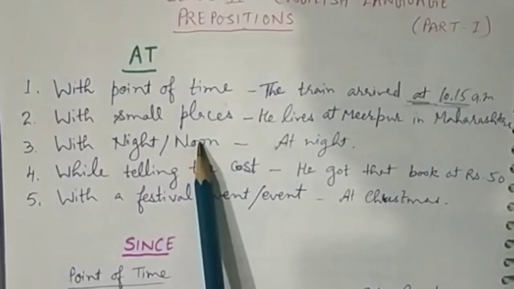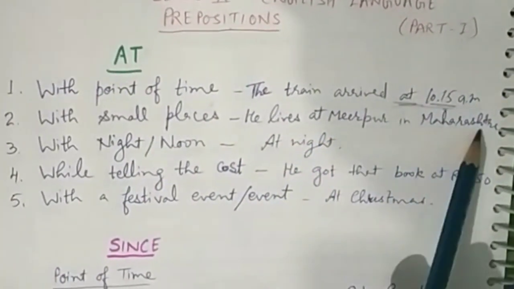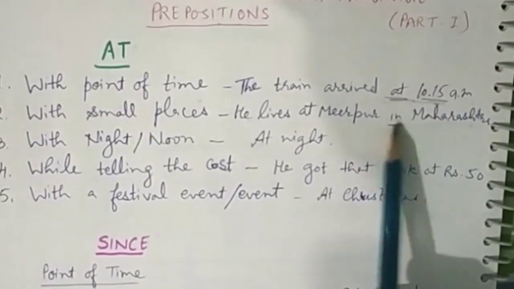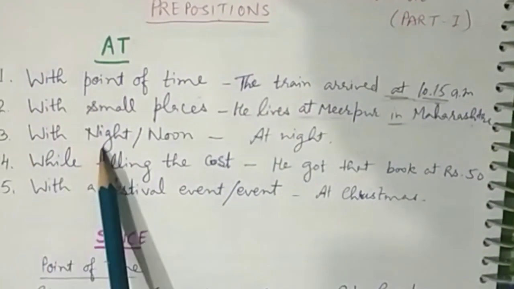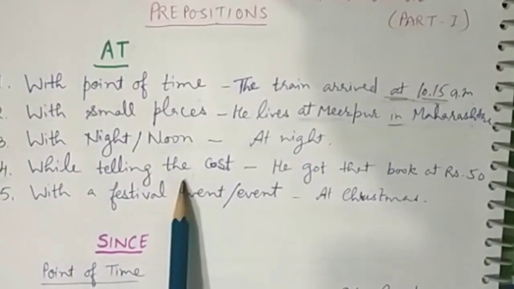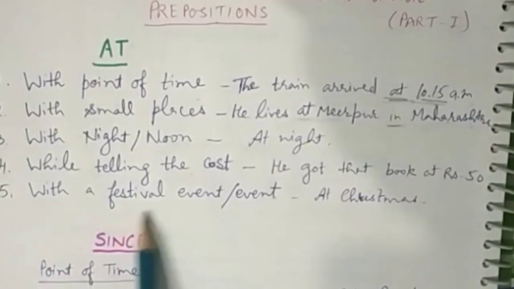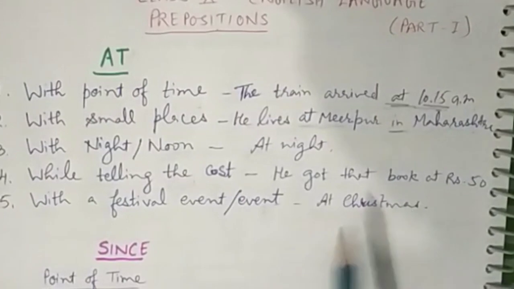With small places also at is used. He lives at Mirpur in Maharashtra. For big cities in is used, and for small towns and villages at is used. With night, noon: at night, at noon, etc. While telling the cost: he got that book at ₹50. With a festival or event: at Christmas.